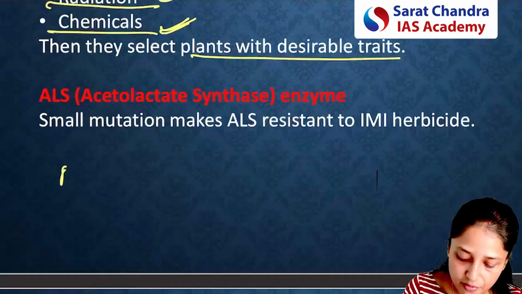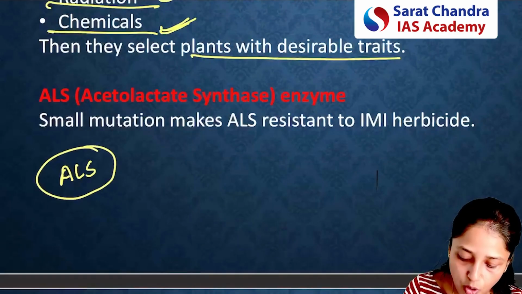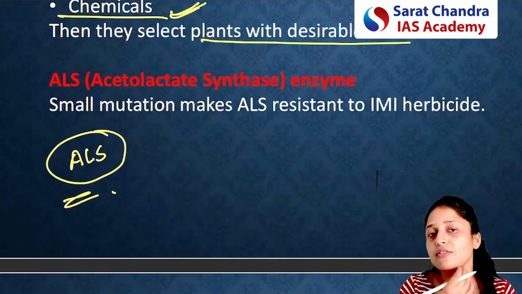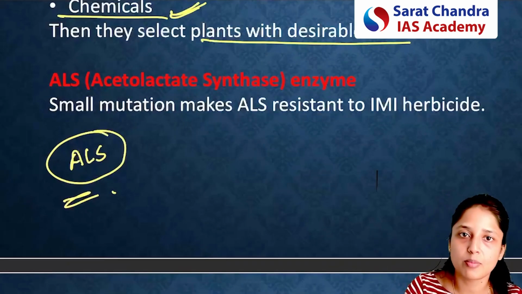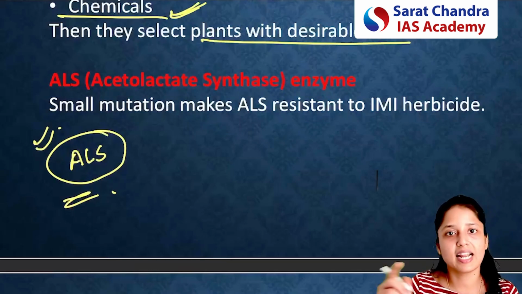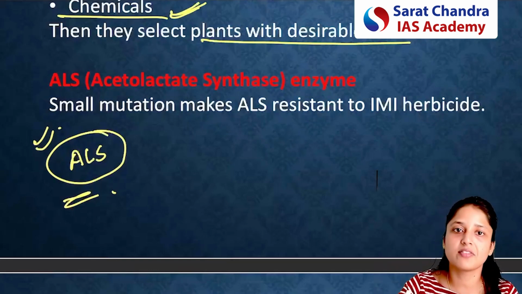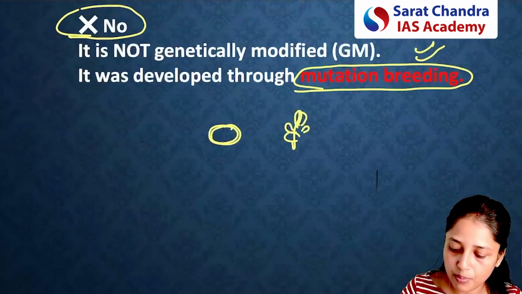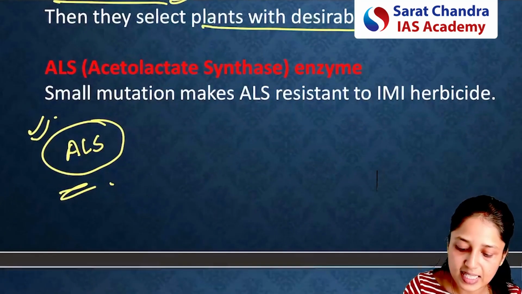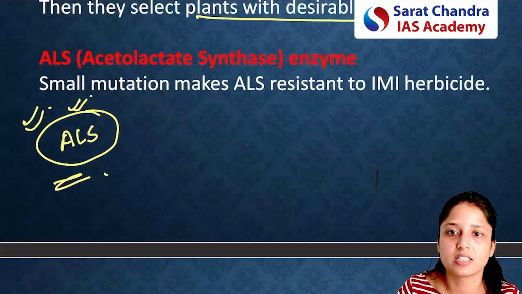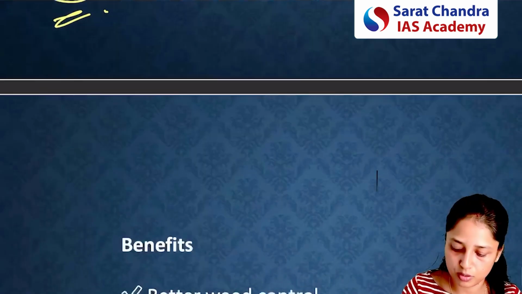Now, what are the natural mutations which are made in the plant? See, in the plant, we have an enzyme which we call ALS. So ALS is a growth enzyme. Now, earlier, whenever we sprayed the herbicide on the plant, this ALS was completely blocked in the plant. That's why, along with the Orobanche weed, mustard plants also used to die. But now, because of this mutation breeding, this ALS will not be blocked. And if it is not blocked, the mustard plants will survive. So this was the overall news.